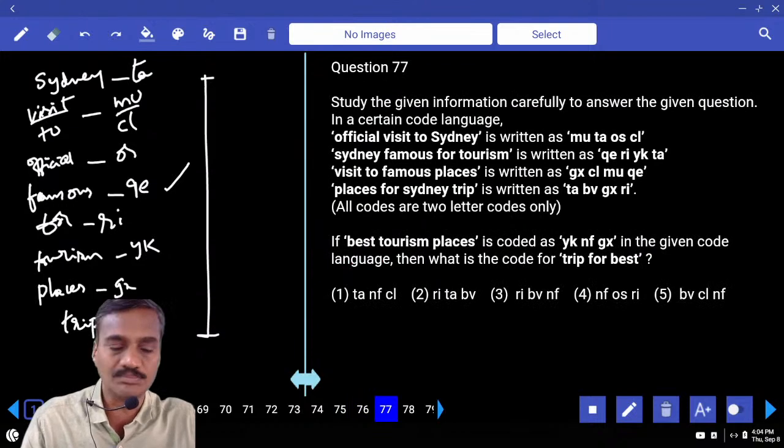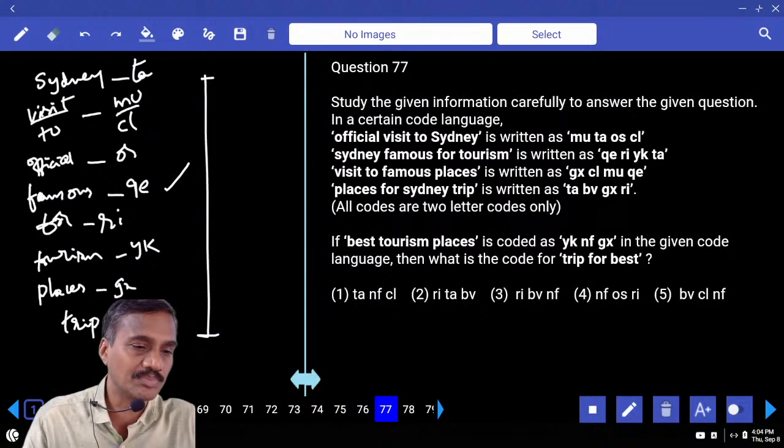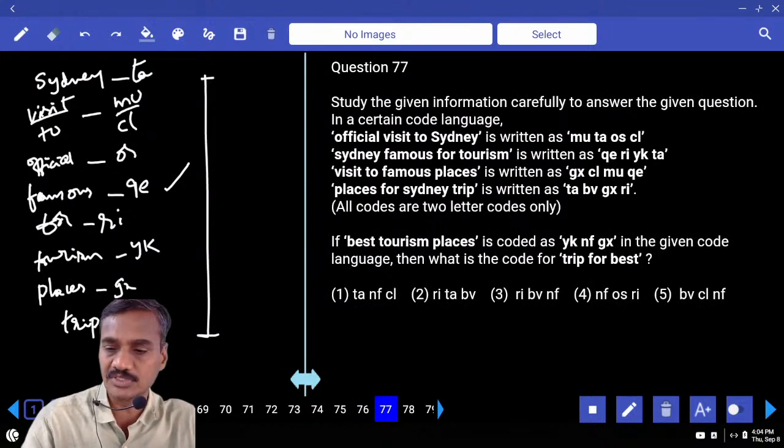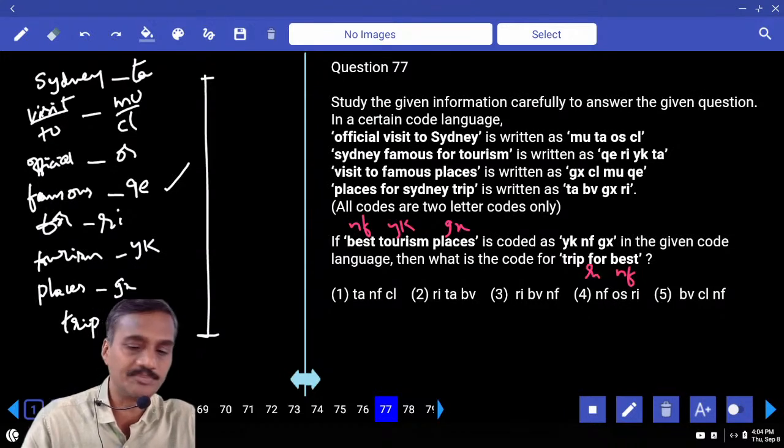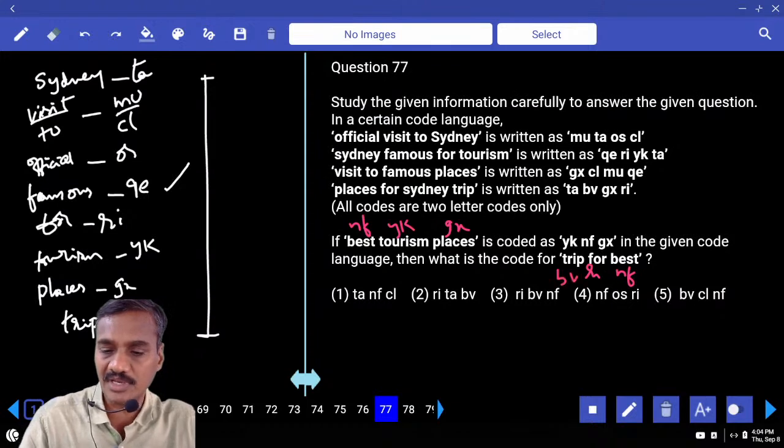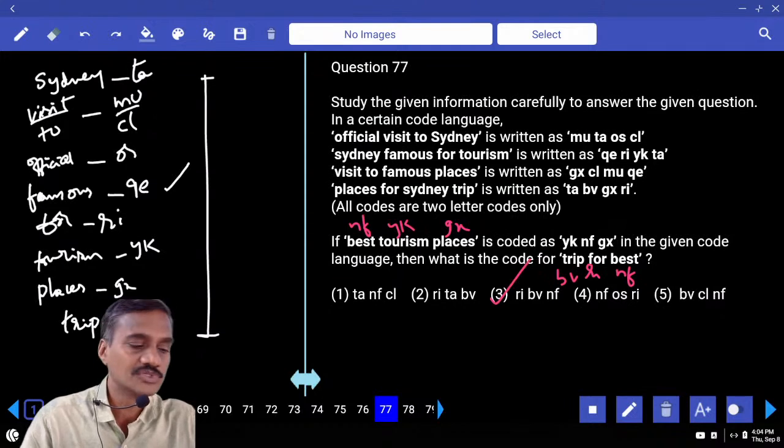And best tourism places. Best tourism places and places, what is the code? GX. And tourism is YK. TX YK. And what is the left over here? NF. And what is the code for trip for best? Best is NF. And for is RI. And trip, and the code for trip is what? BB. RI NF BB, choice 3.